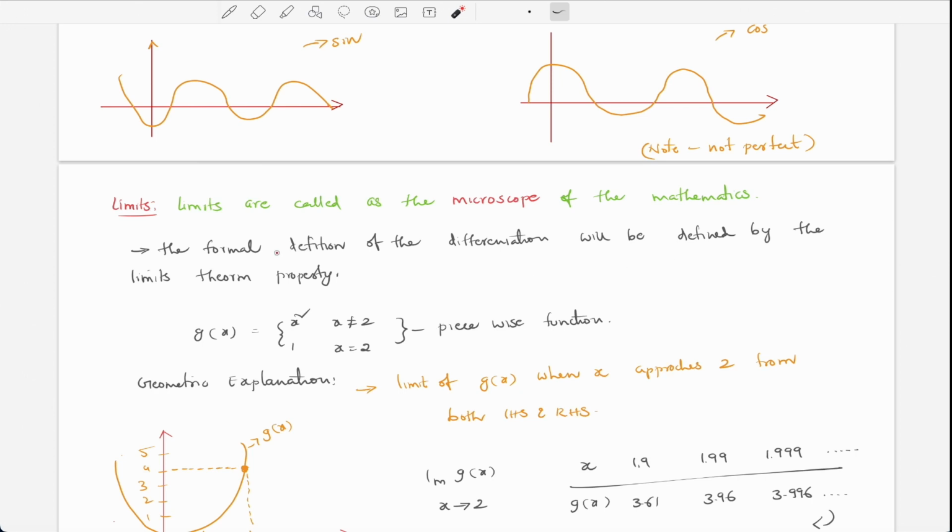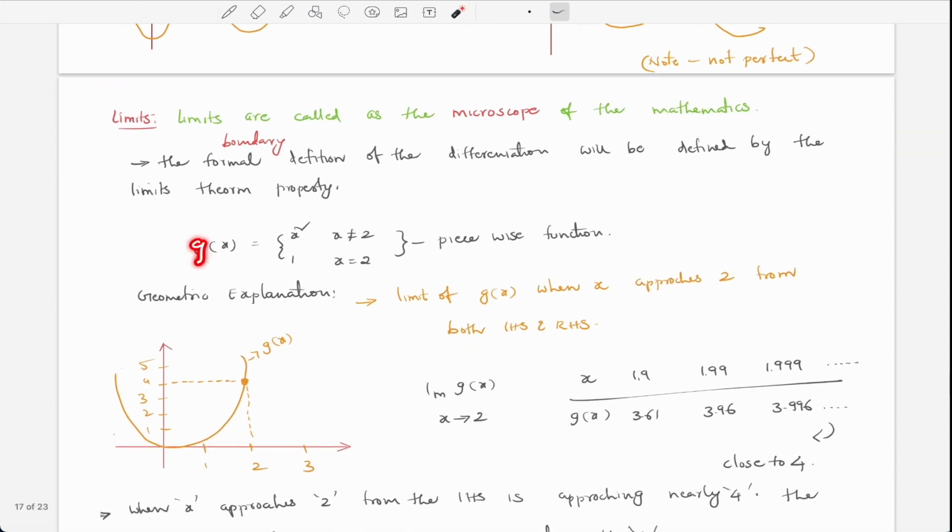Okay, so the formal definition of differentiation will be defined by the limits theorem. Differentiation is directly related to the limits theorem. So a limit is called the microscope of mathematics, and it is something like a bound, just a kind of boundary.